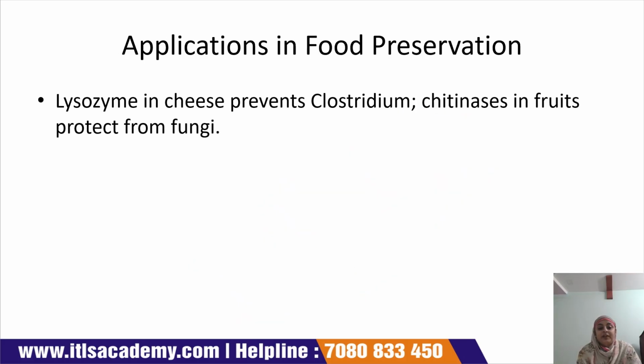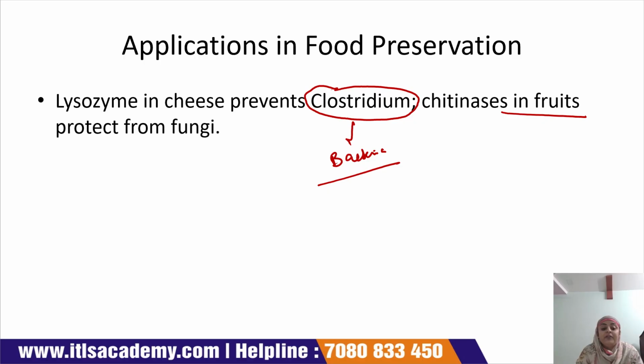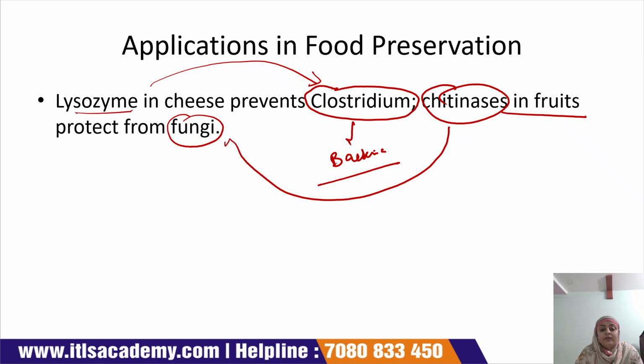Now the next is application in food preservation. Lysozyme is used in the cheese industry for the prevention of Clostridium. Clostridium is a very harmful bacteria. But when we use lysozyme in the production of cheese, it can prevent the cheese from Clostridium. Chitin is present in fruits, which protects the fruit from fungi. So here lysozyme is used for protection from Clostridium and chitin is used for protection from fungi.